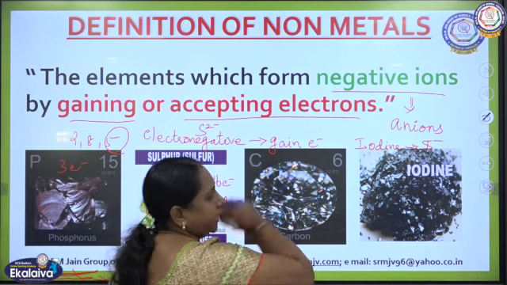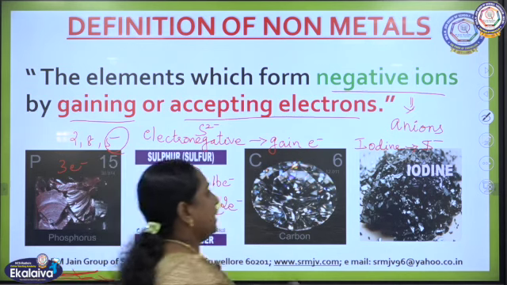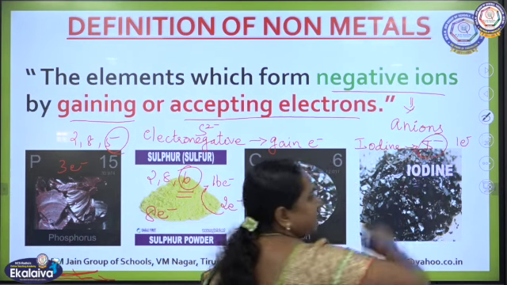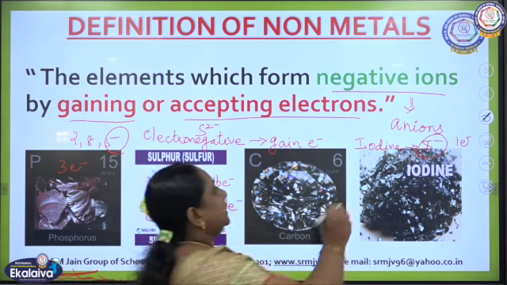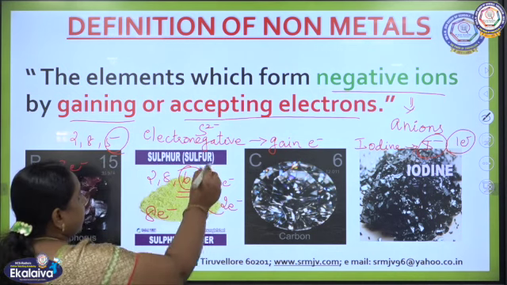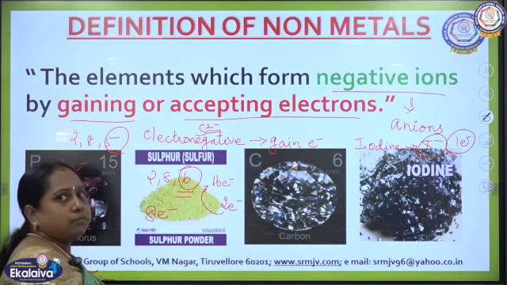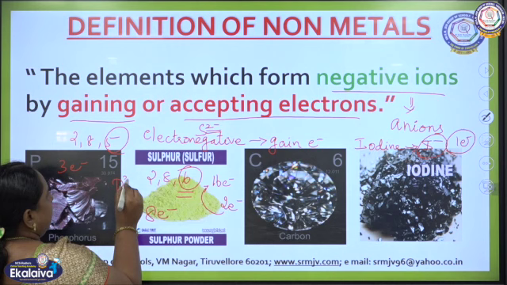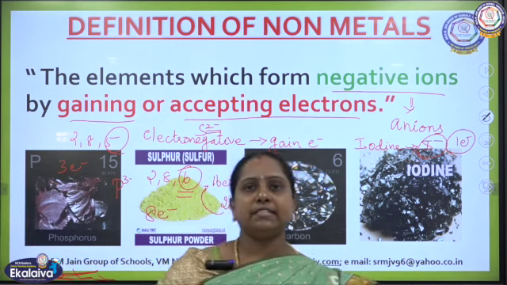And iodine, in the same way, 1 more electron it has to gain. Only 1 electron, gaining 1 electron, it will attain the octet structure. That's why we write the symbol of iodine as I minus, because what is that minus meant for? 1 electron. If 2 electrons have to be gained by the element, then it has to be specified by 2 minus. And phosphorus should gain 3 electrons, so we can write it as P3 minus. It shows how many electrons it has to gain.